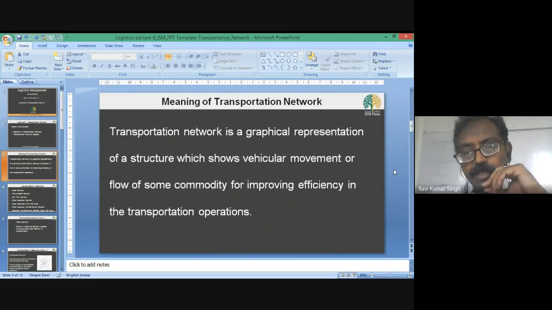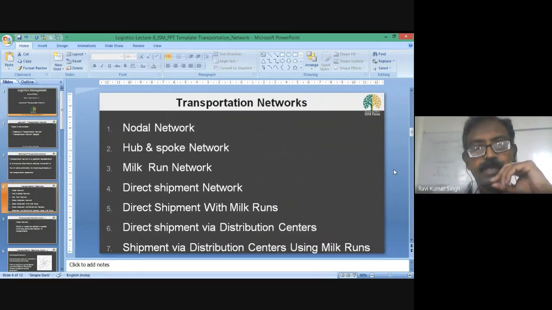Transportation network may have different designs. So these designs are like nodal network, hub and spoke network, milk run model, direct shipment model, direct shipment with milk run model, direct shipment via distribution centers, and direct shipment via distribution center using milk run. So we will see all the designs, all the models one by one.